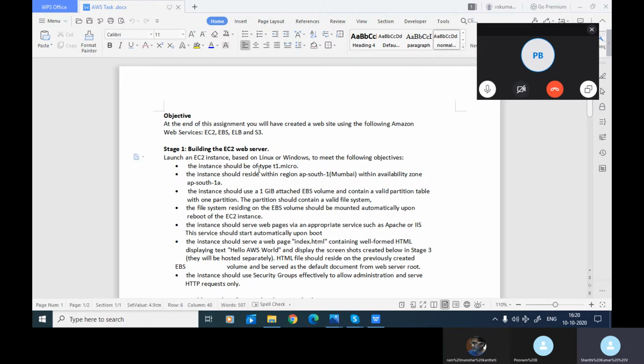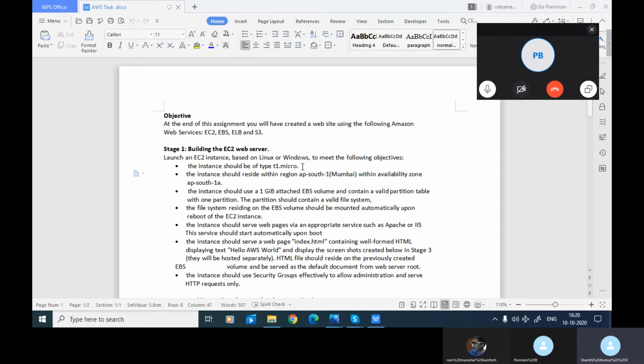To meet the following objectives, the instance should be type T1.micro. This T1.micro is there for any OS, right? Sir, actually I couldn't find the T1.micro. It starts from T2. And in the free tier account T1 is not there.